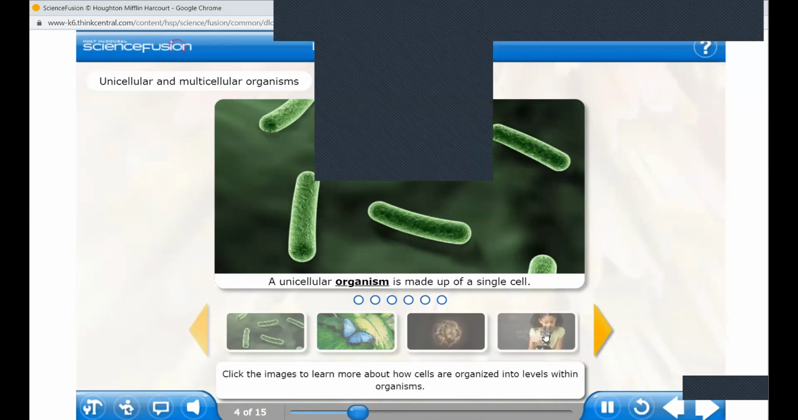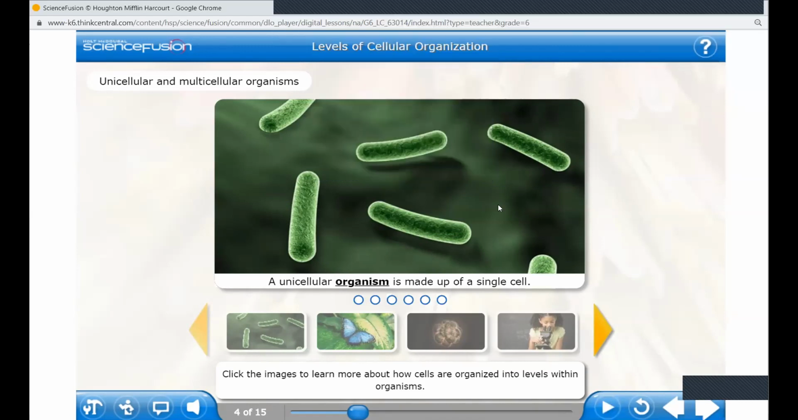Click the images to learn more about how cells are organized. These unicellular and multicellular pictures will help you understand better. That's why I first explained and now I'm showing you the video, into levels within organisms.